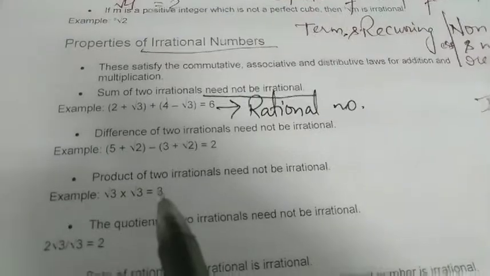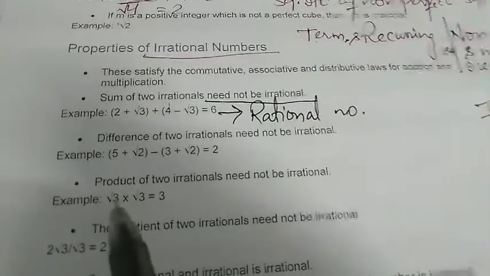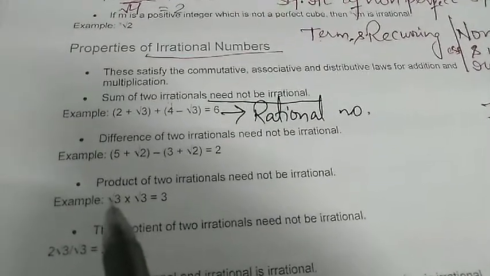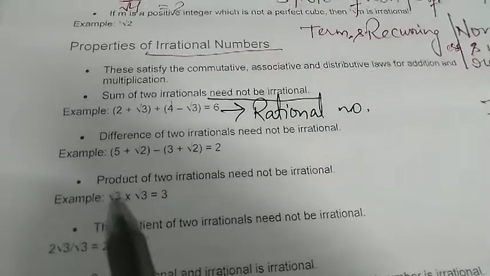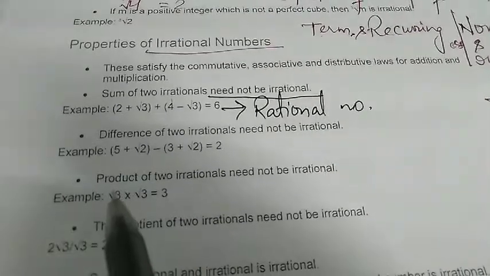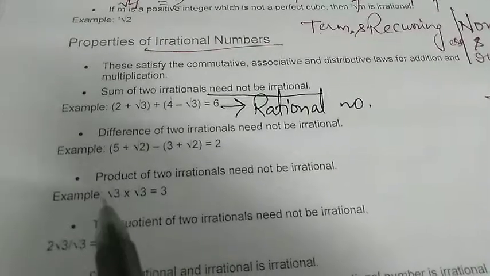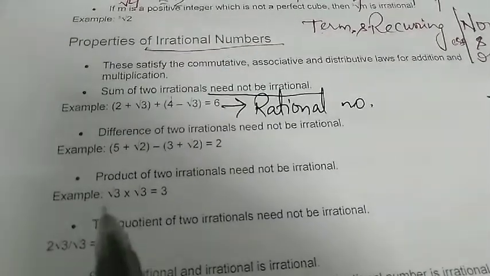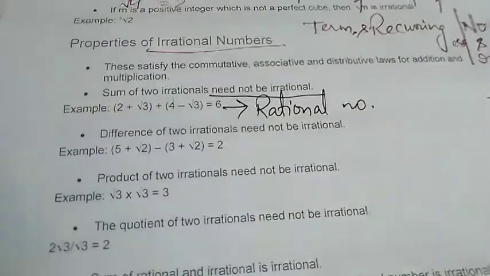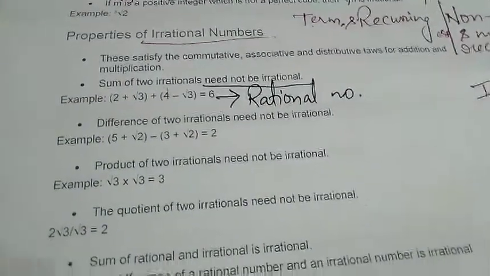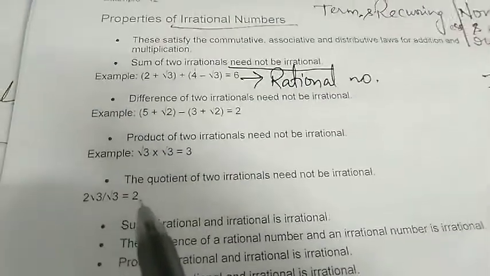3 is a rational number, whereas root 3 is an irrational number because this is a square root of a non-perfect square. And you see, on the square root nothing is given. It means that it is a square root. If it would have been a cube root, something would have been given on it. Okay. Now next, point number 4.